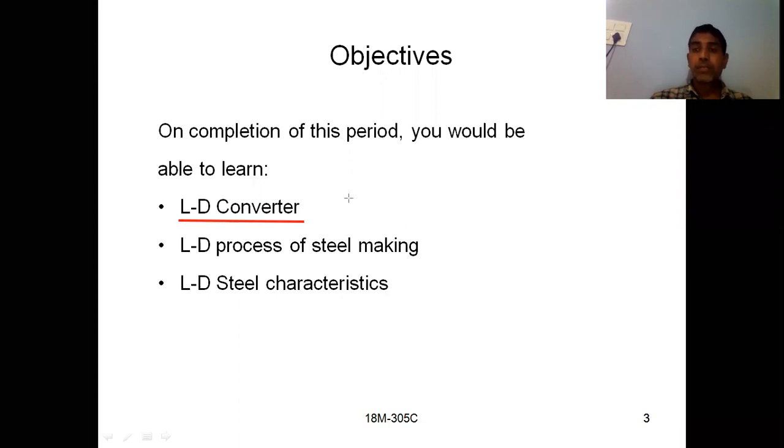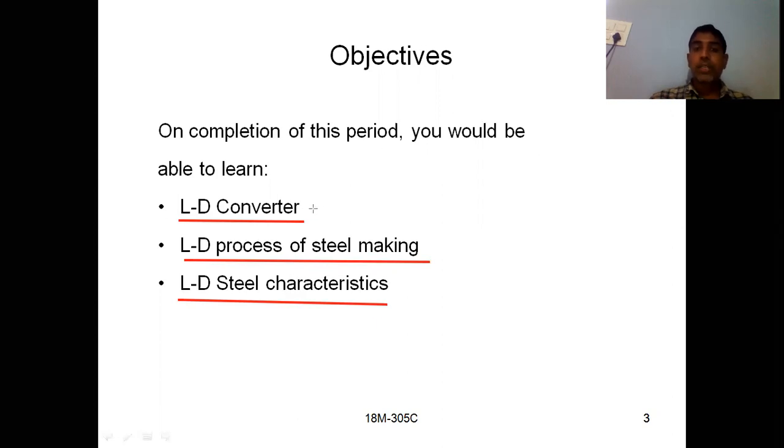Already we have learned that. Then how the LD converter is constructed and what processes take place. The second step is the LD process of steel making, how steel is made by using the LD process, and LD steel characteristics. That means, what are the properties of LD steel? These things we are going to discuss in today's session.